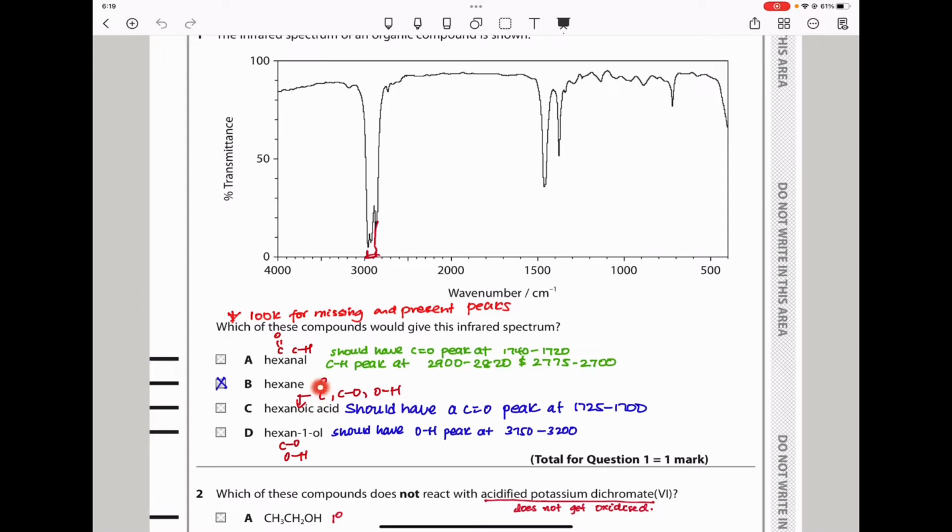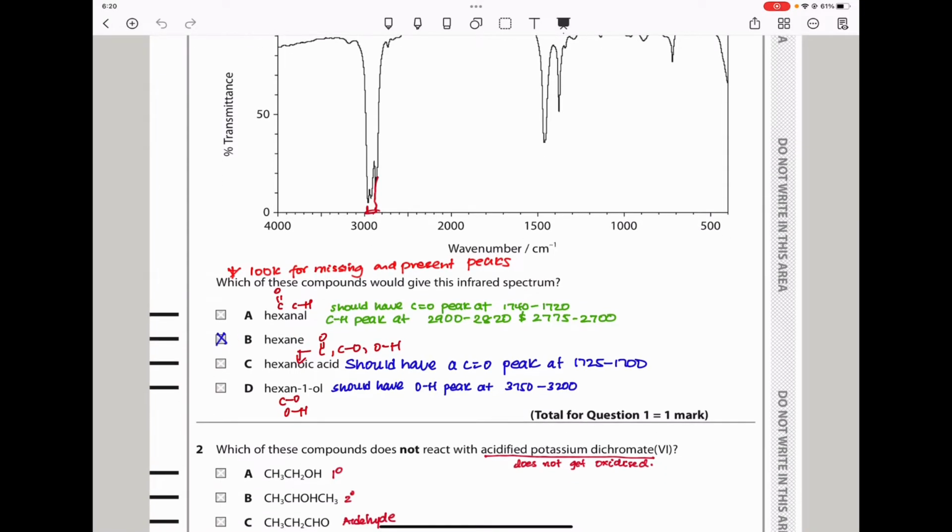We expect to have a carbon-oxygen double bond for carboxylic acids, a carbon-oxygen single bond for carboxylic acids, as well as oxygen-hydrogen for carboxylic acids. But this peak was missing, therefore that cannot be a carboxylic acid. And with the alcohol, hexan-1-ol, we expect a peak for oxygen-hydrogen for alcohols at that range, and that peak is missing as well. So observing the missing peaks here can help you detect whether it is the true compound or not. And therefore, I ruled A, C, and D out, leaving me with B as the suitable answer. That is why I marked B, hexane.